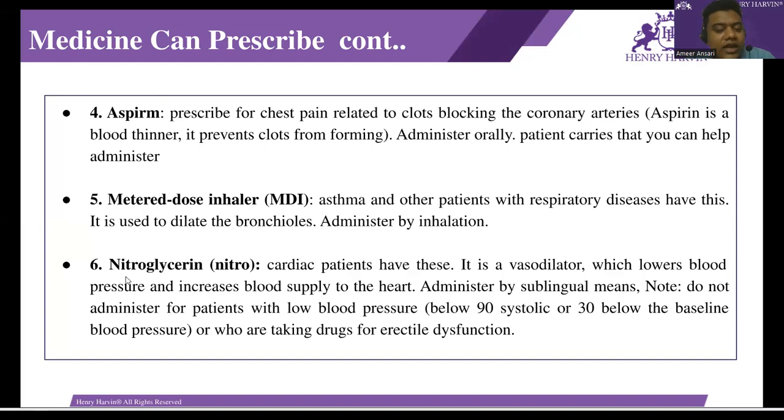The sixth is nitroglycerin. Cardiac patients have these. It is a vasodilator which lowers blood pressure and increases blood supply to the heart. Administered sublingually. Do not administer to patients with low blood pressure, below 90 systolic or 30 below the baseline blood pressure, or who are taking erectile dysfunction medicine, like Viagra, etc.